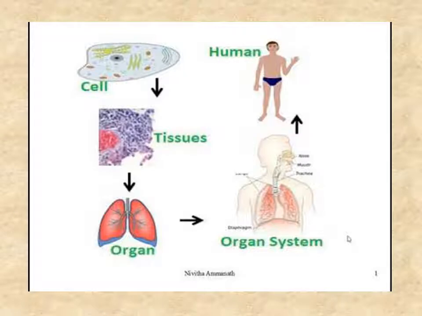See how you can see in the picture here how the cells and then the tissues, then your organs and the organ systems are formed, and then this human body. So when these organs work together, your human activity also functions.